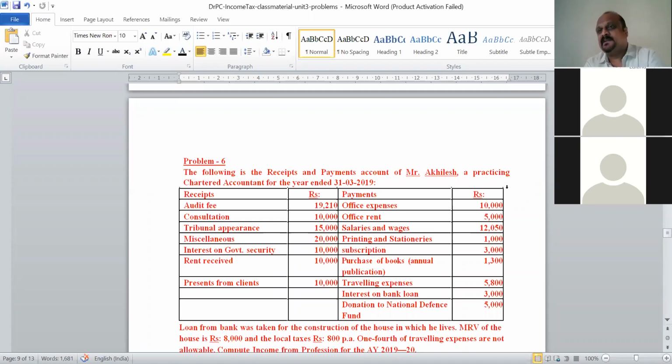Unit 4. Tomorrow I am not going to take the class. Friday, Saturday I will be in the college. After going to college, I will find out whether I can take class from there, because I don't know whether the system permits my computer there. Anyway, I'll go and find out and let you know when my next class is.